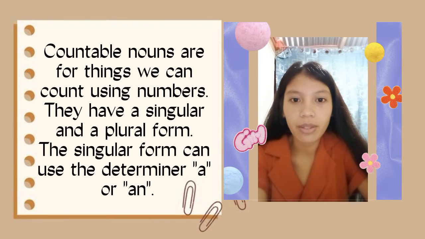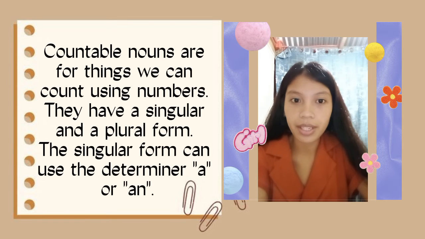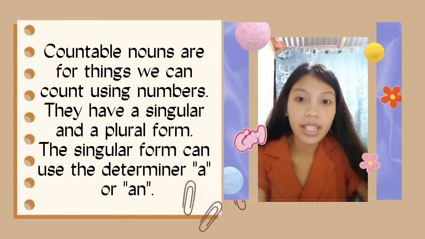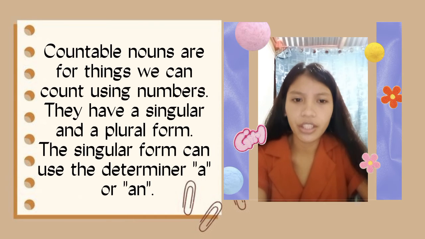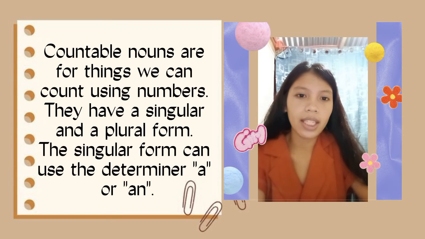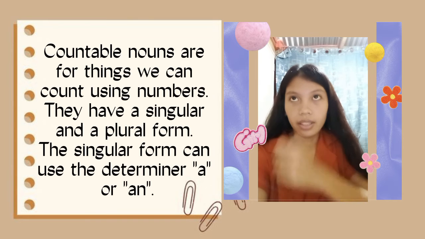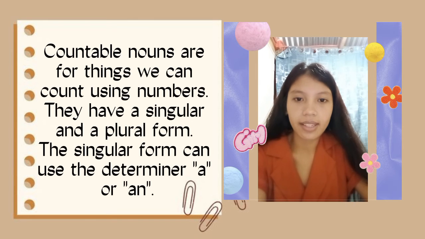Countable nouns. These nouns are for things that we can count using numbers. They have a singular and a plural form. The singular form can use the determiner a or an, and if you want to ask about the quantity of a countable noun, you ask how many. It is combined with the plural countable noun, for example, three cats. She has three cats.